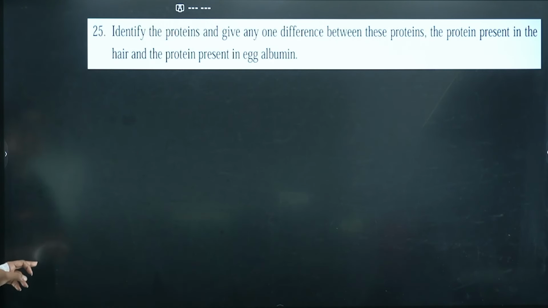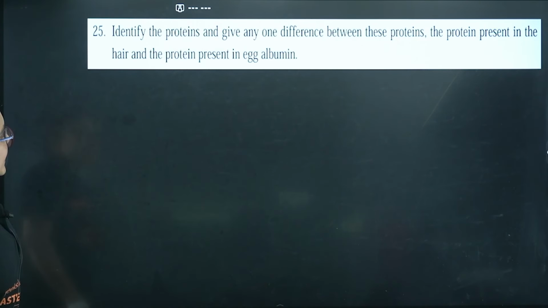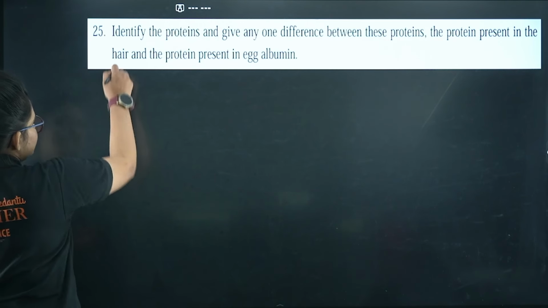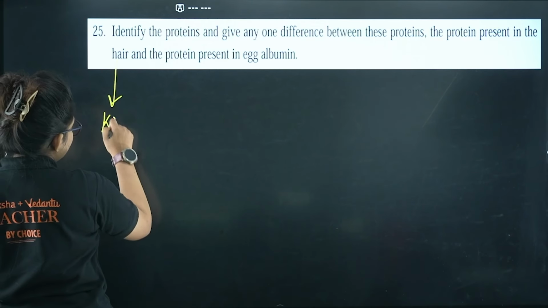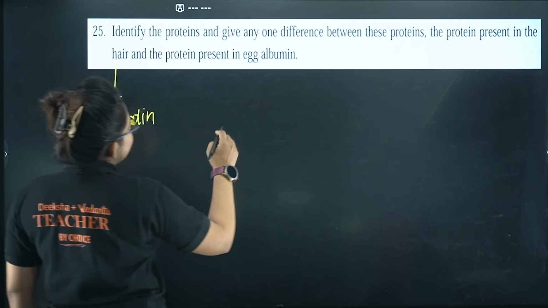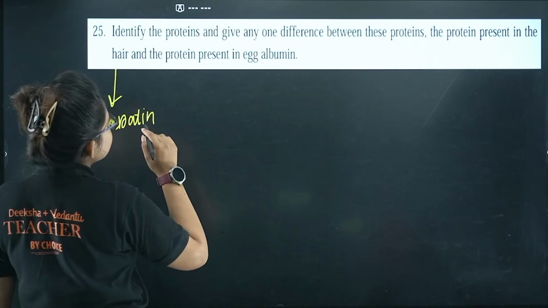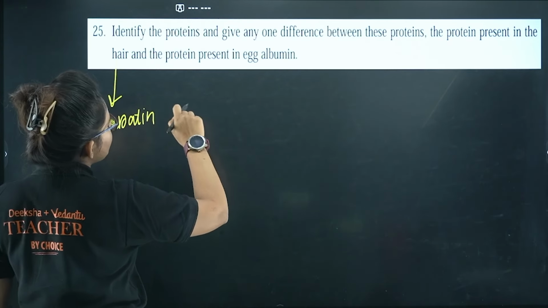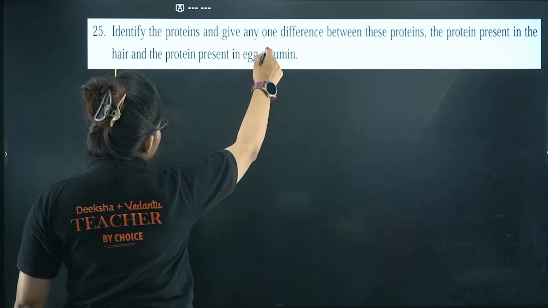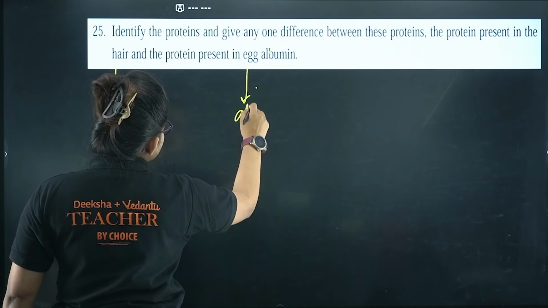Let's proceed. Here you can see, identify the proteins and give any one difference between these proteins. The protein present in the hair is basically keratin. And the protein present in the egg, actually it should be egg white, and the protein present is albumin.